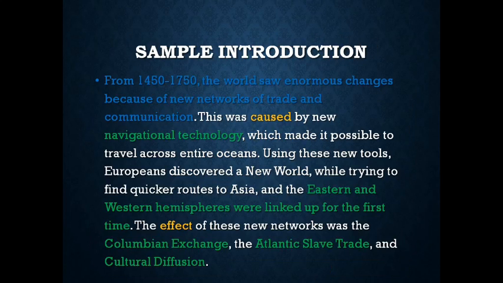Here's what a sample introduction might look like. From 1450 to 1750, the world saw enormous changes because of the new networks of trade and communication. Alright, that's my background. That gives the time and place, 1450 to 1750, and the place, the whole world. This was caused by new navigational technology, which made it possible to travel across the entire oceans. Using these new tools, Europeans discovered a new world while trying to find quicker routes to Asia, and the eastern and western hemispheres were linked up for the first time. The effect of these new networks was the Columbian exchange, the Atlantic slave trade, and cultural diffusion.